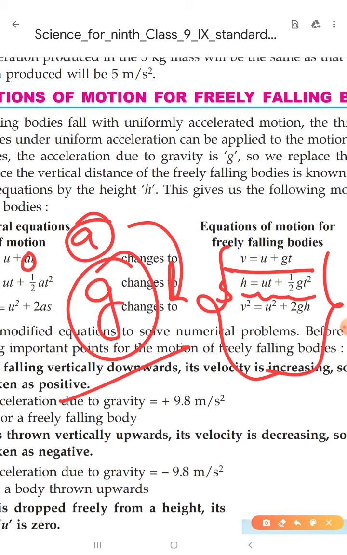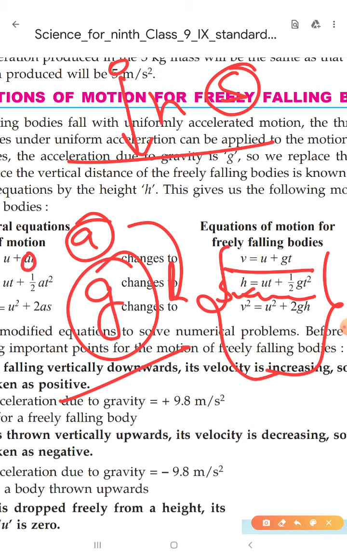But in this case, because when any object moves from some height, we usually denote it by h, not by s. If you denote it by s also, no problem. If you denote the distance covered, or the height covered by that body when it is freely falling towards earth, then you can write s equal to ut plus half gt square.